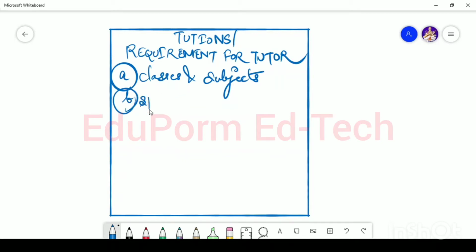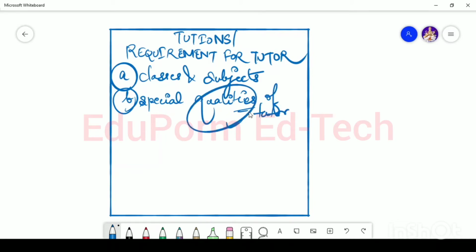All right, then comes the special qualities of tutor. What are the qualities you are searching in a tutor? What are the things you want a tutor to give in time? Like you want a tutor with a particular amount of hours, like 4 to 5, maybe 1 hour, maybe 2 hours, depending upon what you expect a tutor to do for you, like he or she must make you go through the MCQs, practice solve papers, previous year question papers, depending upon whatever the purpose is.